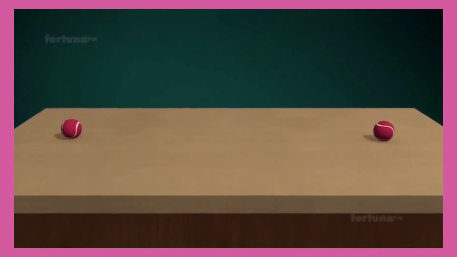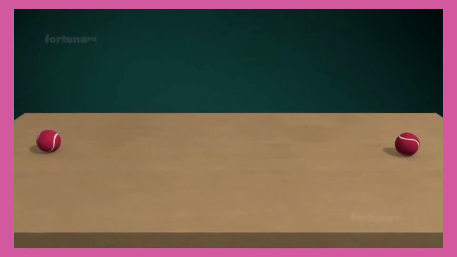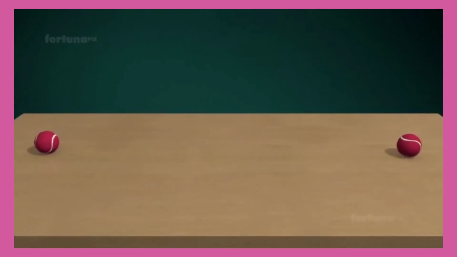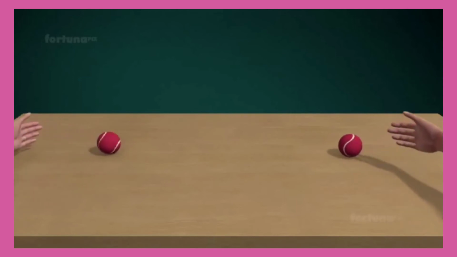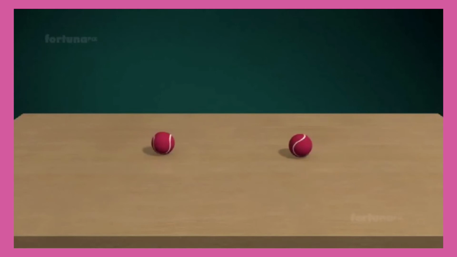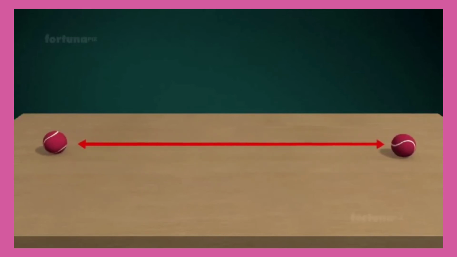Let's consider two tennis balls sitting on the table. One ball is on one end of the table and one on the other end. When you and your friend use the exact same amount of force and push both balls towards one another, they will roll across the table, striking one another. After they collide, the balls will bounce off one another and move in opposite directions with the same speed.